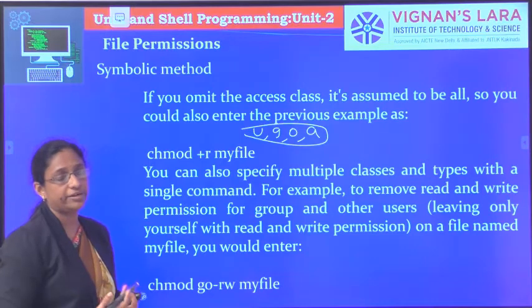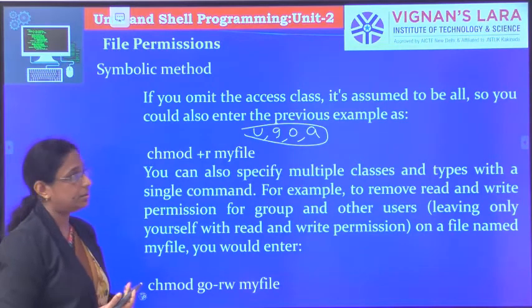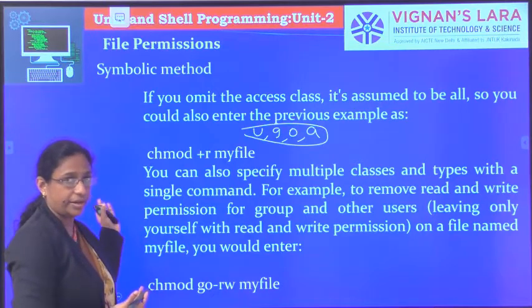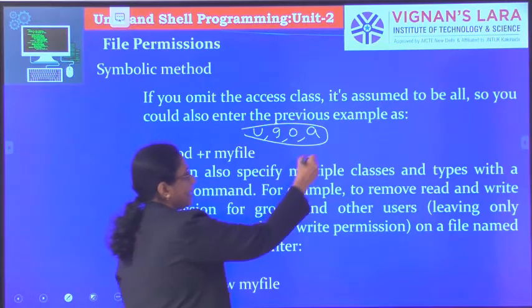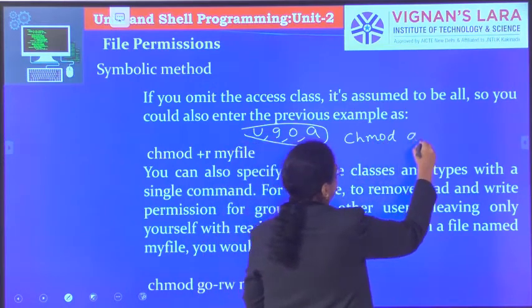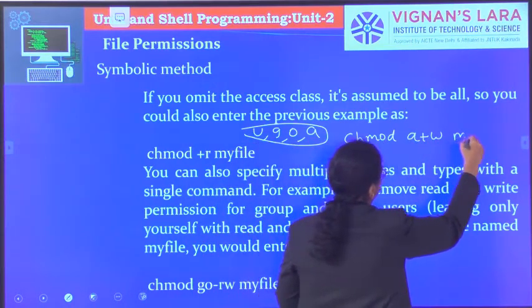By default it will be considering all. You can also enter the previous example as we have given, chmod a plus w my file.